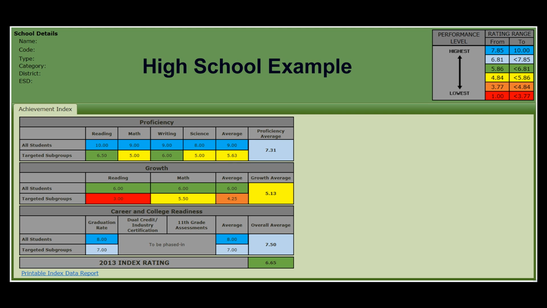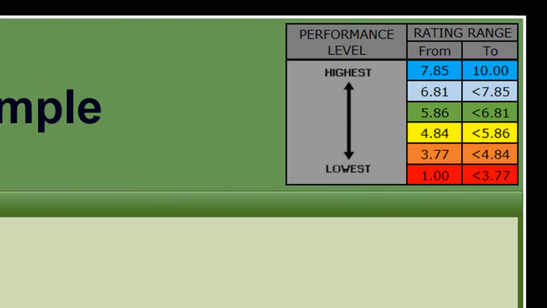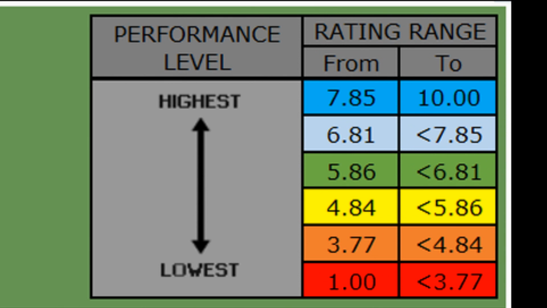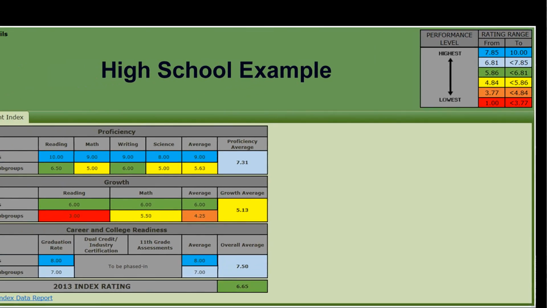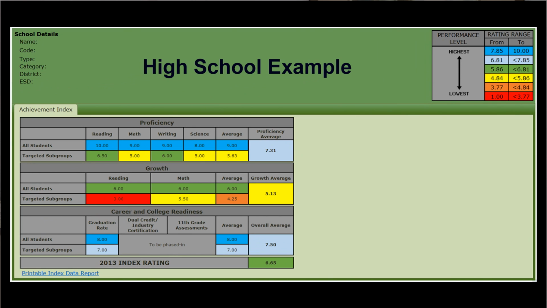This is a graphic from the new Achievement Index webpage that's under development. You'll notice similarities to the old index webpage. The cool colors indicate higher performance, and the warm colors indicate lower performance. And just as a reminder, the values in this analysis are based on at least 20 continuously enrolled students with valid results. These values will differ from those on the report card due to different business rules.